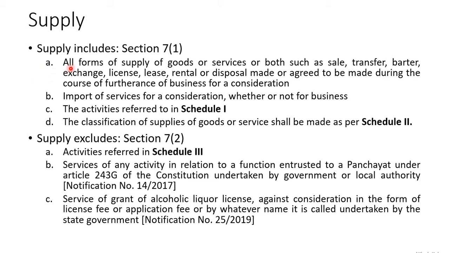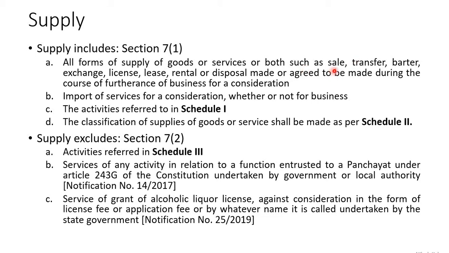Let us understand. It says all forms of supply. So if you supply anything, any kind of good, that will be considered as a supply. Any kind of service will be considered as a supply, or both, a combination of good and service will be considered as a supply. "Such as" means these examples are given, and this is not the last or exhaustive list.